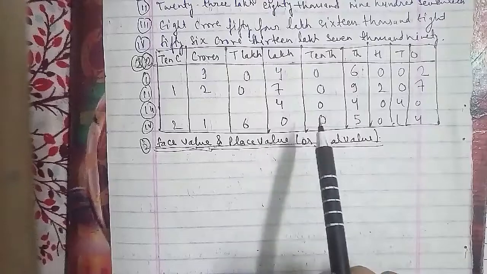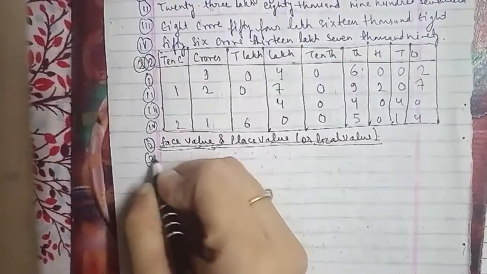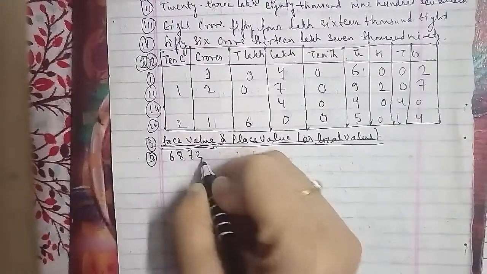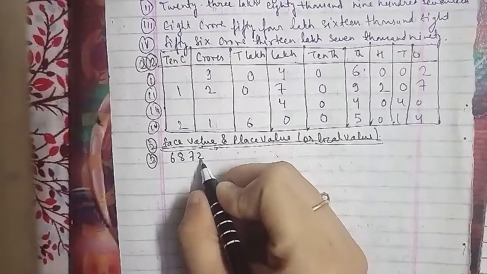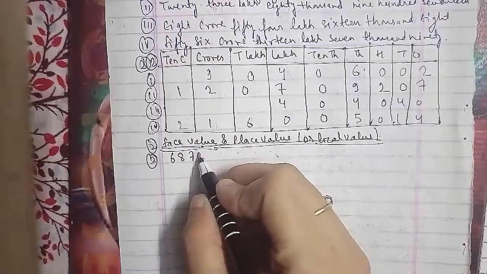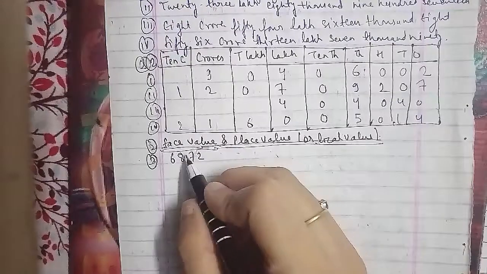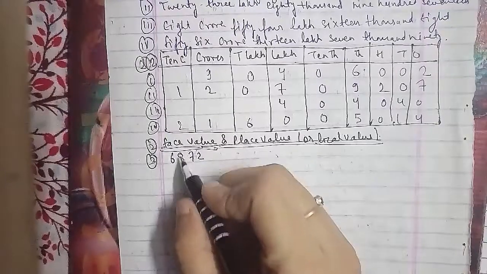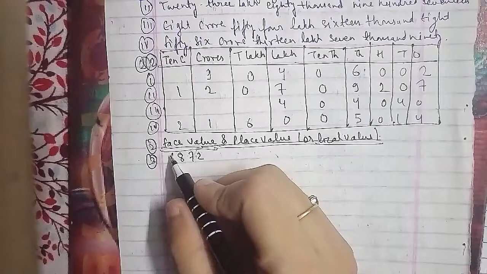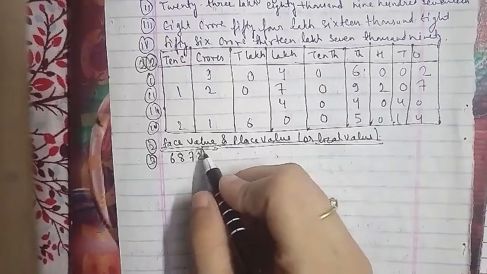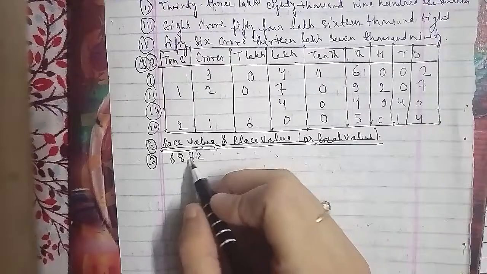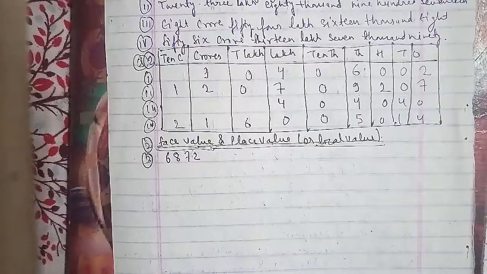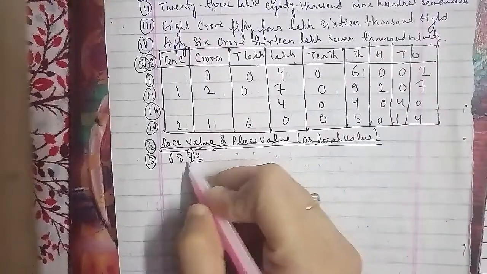So the third question I will talk about is, in the numeral 6872, the face value of 2 is 2, the face value of 7 is 7, the face value of 8 is 8, and the face value of 6 is 6 as well. So in this, that is the face value. If we talk about face value itself, if we ask for the face value of 2, it will be 2, of 7 it will be 7, of 8 it will be 8, and of 6 it will be 6.